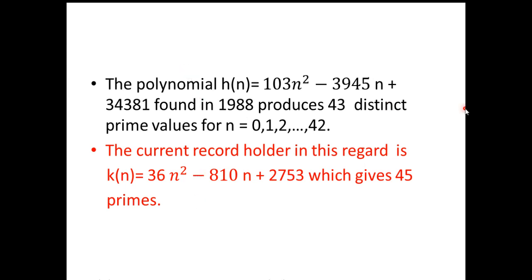The polynomial h(n) given by this was found in 1988 and it produces 43 distinct prime values for n equal to 0 to 42. The current record holder is this polynomial k(n) given by 36n squared minus 810n plus 2753, which gives 45 primes.